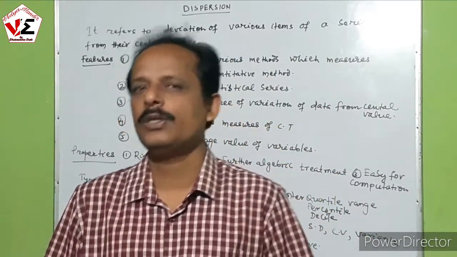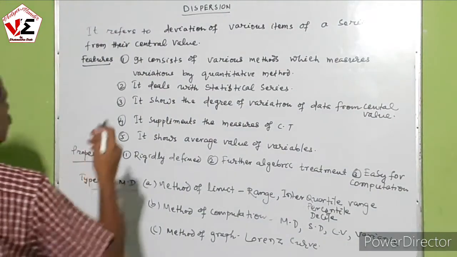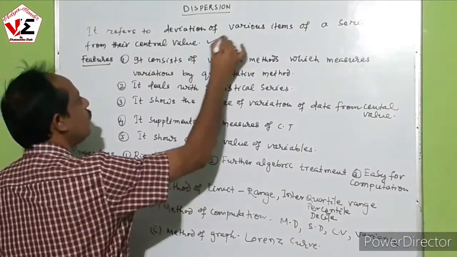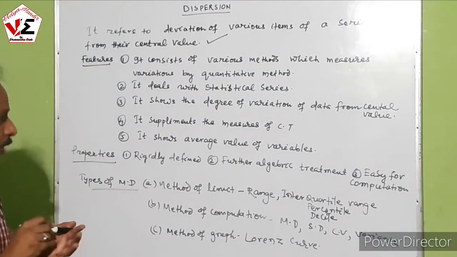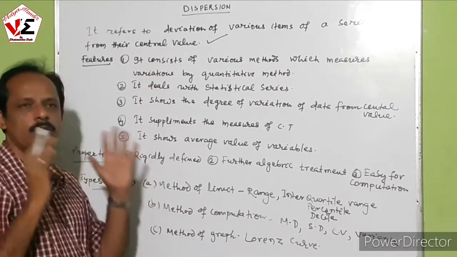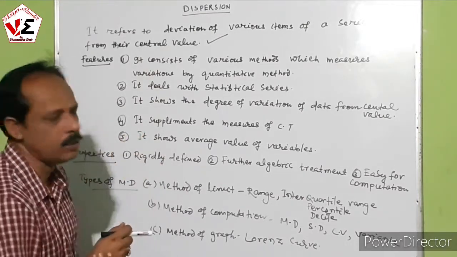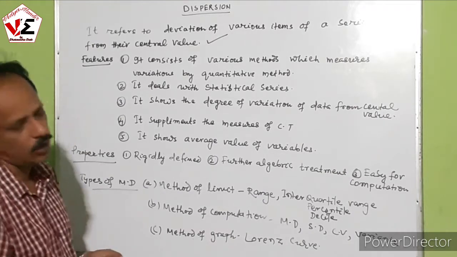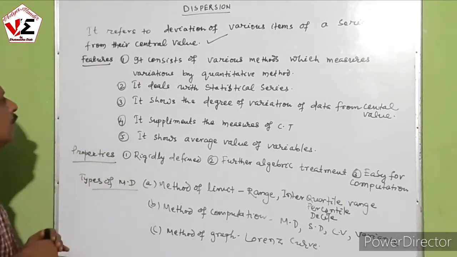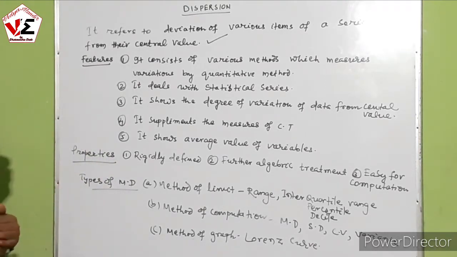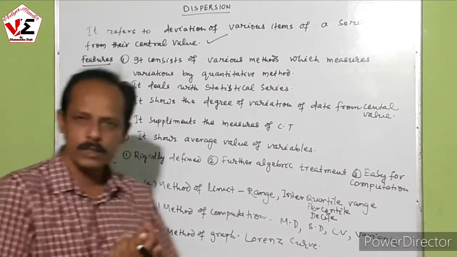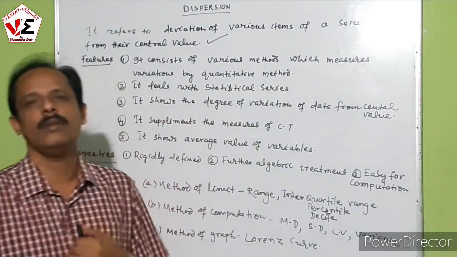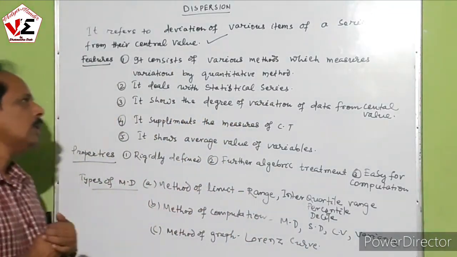Now come to the topic: what is dispersion? It refers to the deviation of the various items of the series from their central value. Here we take a central value from which the values deviate, and we study up to what extent the deviation is there, from a central value, like standard deviation, mean deviation, quartile deviation, and range. Deviation means change: up to what extent the changes are observed, up to what extent the value of the variable either increases or decreases, we study here.